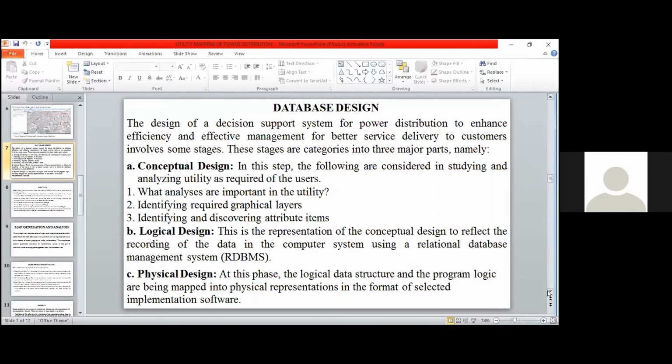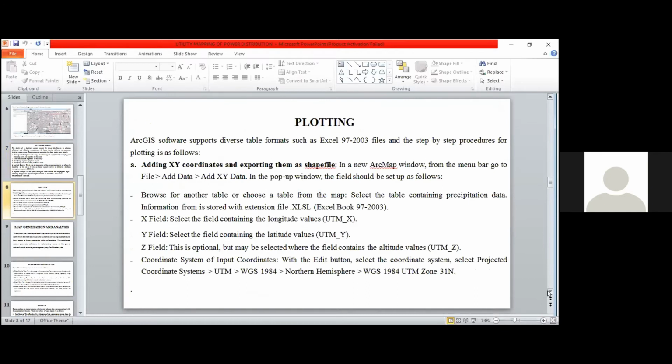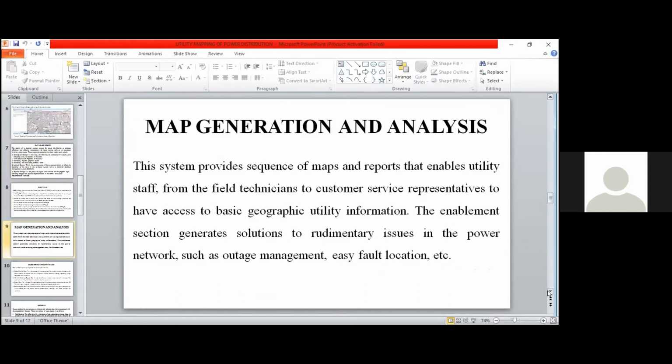In the conceptual design, there are various questions we need to ask. One of the questions is, what is the analysis that is important to the utility? Identifying the required graphical layout of the system. Then the next one, after being able to get the data from the field, what you need to do is to plot your data on the map. And the step-by-step which we use to plot the network is shown on the screen. Then the next step we need to do is to generate a map for the network.